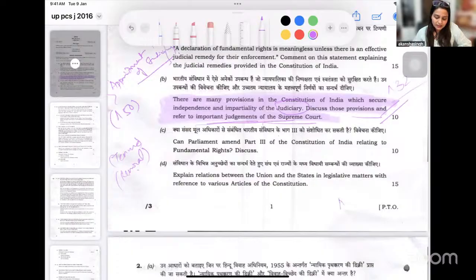Then we also have Article 121, wherein we specifically understand that the salaries or the procedure or the judges, whatever is happening in the judiciary will not be a matter of discussion in the parliament, right? Or in the legislative wing. So whether we talk about salaries, or Article 125, all of these are also hinting at the idea of the impartiality of judiciary. So this is also something related to the working of Supreme Court.